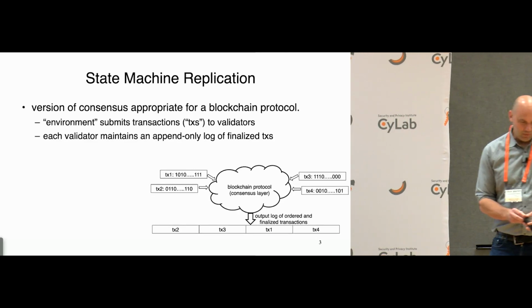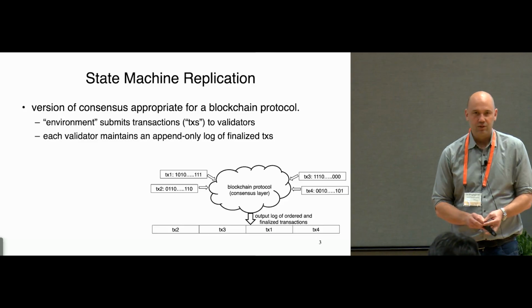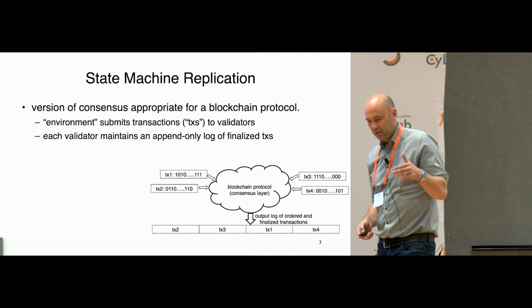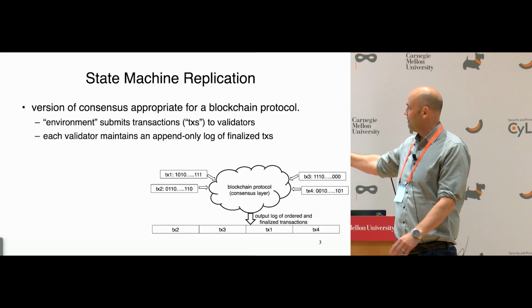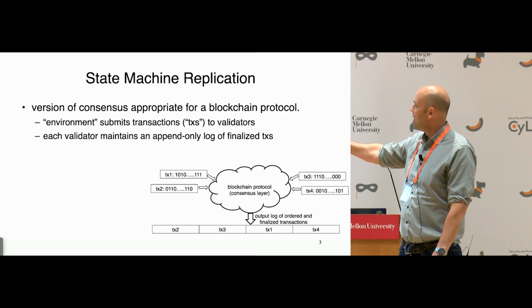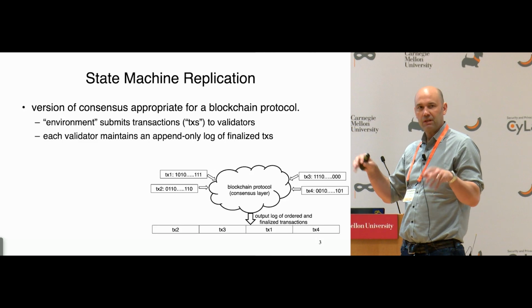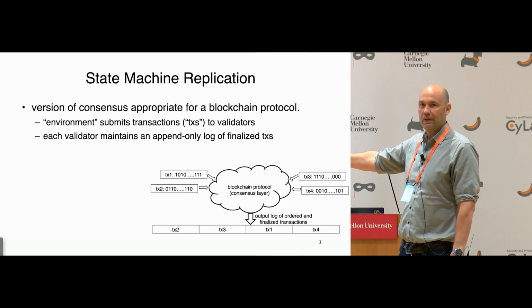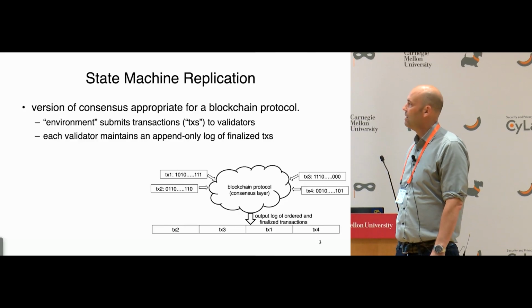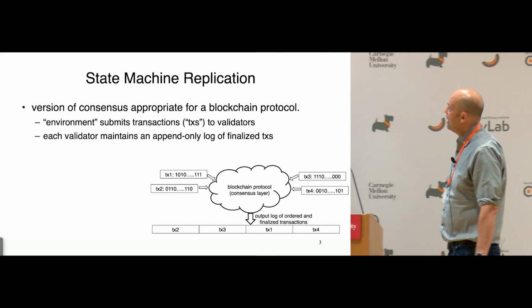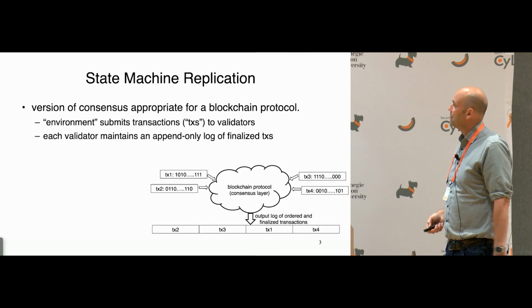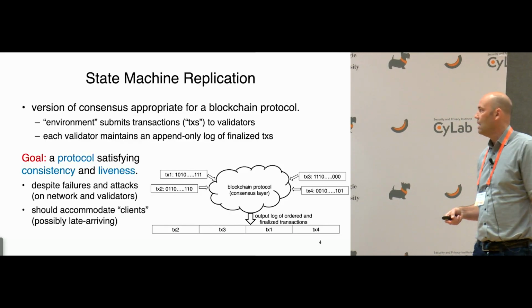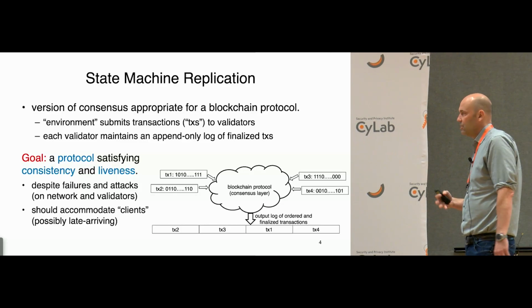I want to focus on what's really the most basic consensus problem that we study in the context of blockchain protocols, state-machine replication. The consensus layer of a blockchain protocol is really just an ordering machine, in effect. Transactions are coming in from an environment or from users, and the responsibility of the consensus layer is to compile these into a transaction sequence, a sequence of finalized transactions. Each of the validators, each of the machines running this blockchain protocol, is going to maintain their own append-only list of finalized transactions.